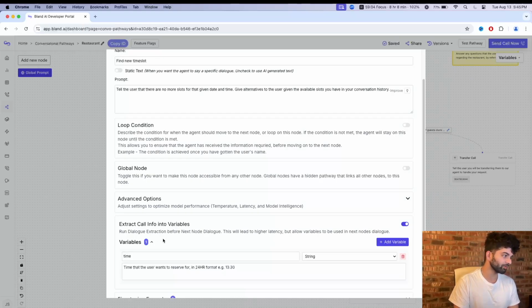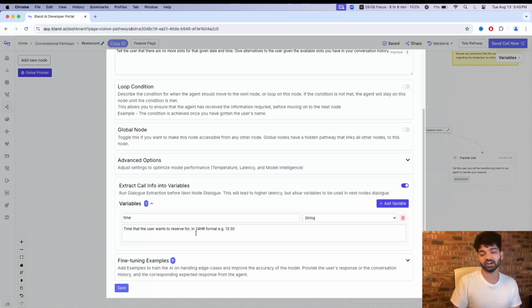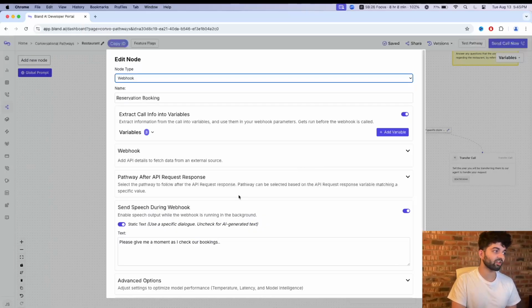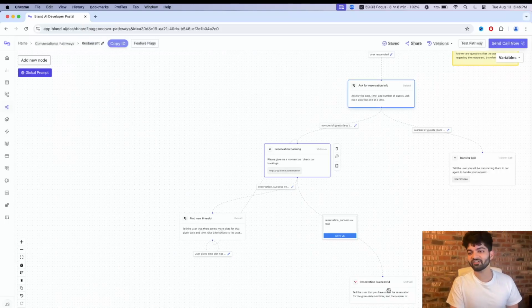Extract call info variable. Once the person says a new time, we're gonna make the assumption here that the date is the same. Technically, if it's another date, then you would have to restructure this thing. But for simplicity, if there's a new time, then store that time in a new variable, or the same variable, but rewrite the value. Because once the time is actually decided, it's gonna go back to reservation booking and call this API, the webhook, again. It's gonna ask, is that time valid? If it's valid, then we go over here. If it's not valid, it's going to give other alternatives. That's how this whole loop works, right?